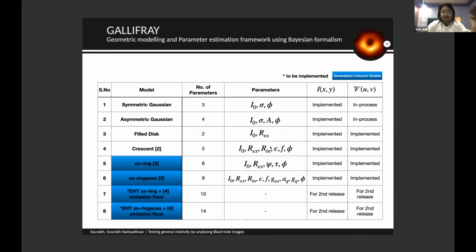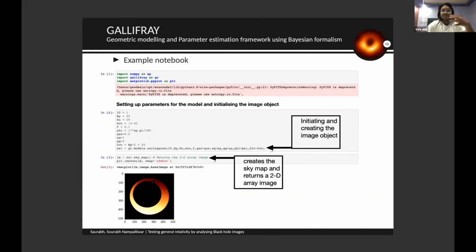So we have these different models already implemented into our library, where we have Gaussians and some advanced-level models such as the excess ring and excess Gauss, which can mimic the properties of accretion, not in a very ideal way, but they can somehow have similar effects.